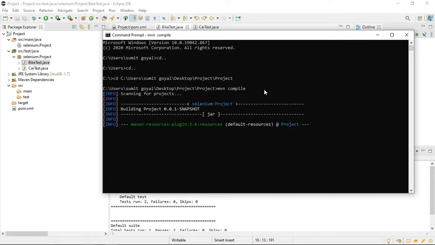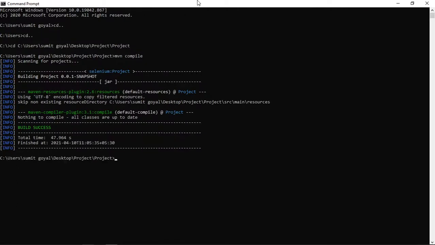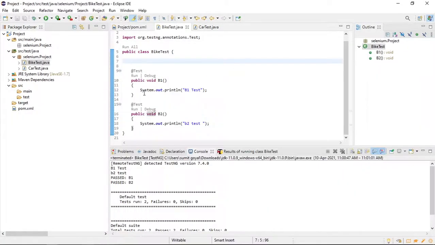Okay, so it has started. It is basically compiling, just checking whether there are any errors in your test case. It is saying build success, which means no errors are present in both the test cases, right? If some error is present, it will throw the error.